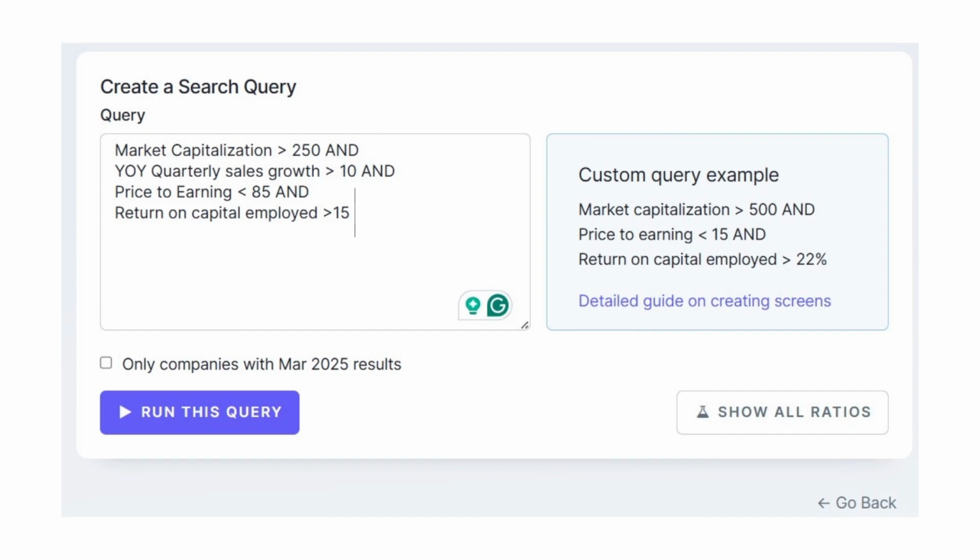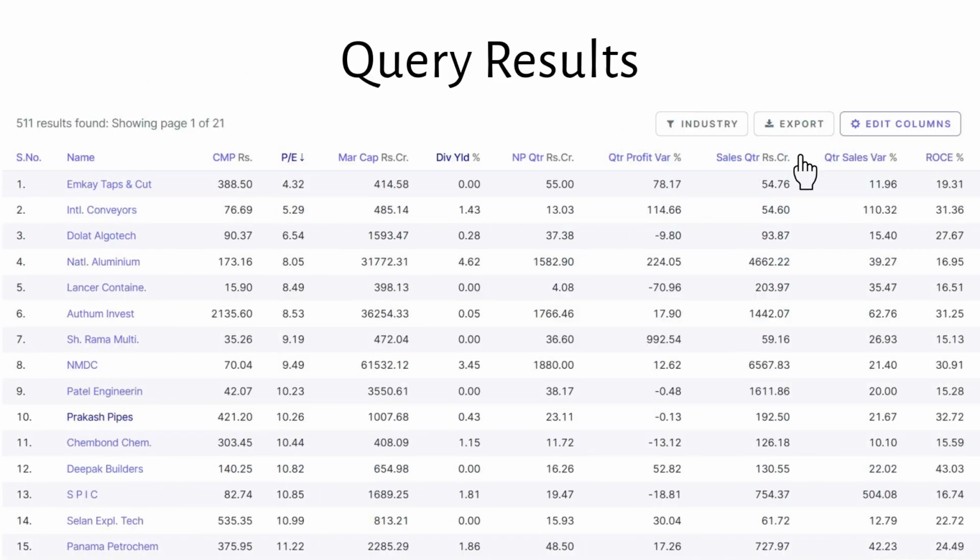So I have typed in some parameters like market cap greater than 250, which is obviously in crores, year on year quarterly sales growth greater than 10%, price to earning ratio less than 85, and return on capital employed greater than 15%. We'll run this query. Here are our query results. You can export this data to an Excel spreadsheet by clicking export if you want. You can also sort the data depending on any parameter by clicking on it. Let's sort it on the price to earning ratio in ascending order.